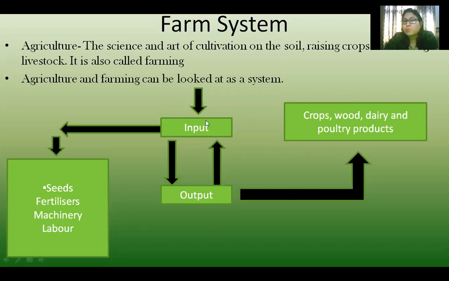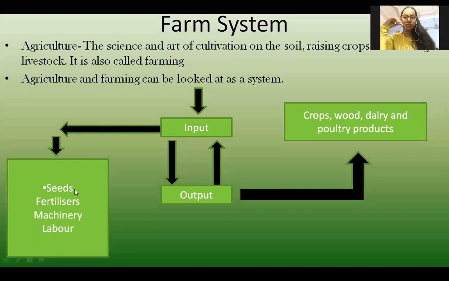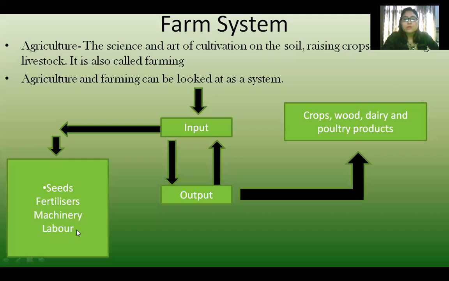So what are the inputs which the farmers put while growing the crops? These are the inputs: first of all seeds, fertilizers, manure, machinery, labor. Many things come under fertilizers. These are the things which the farmers are putting in while growing the crop.